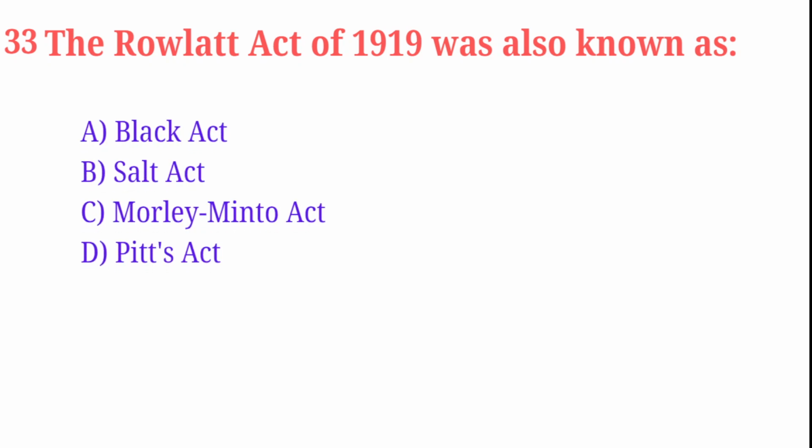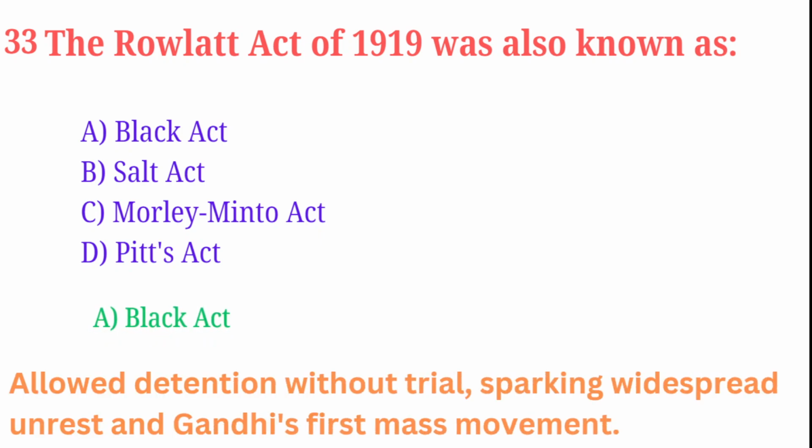The Rowlatt Act of 1919 was also known as: Black Act, Salt Act, Morley-Minto Act, Pitt's Act. Correct answer is Black Act. It allowed detention without trial, sparking widespread unrest and Gandhi's first mass movement.